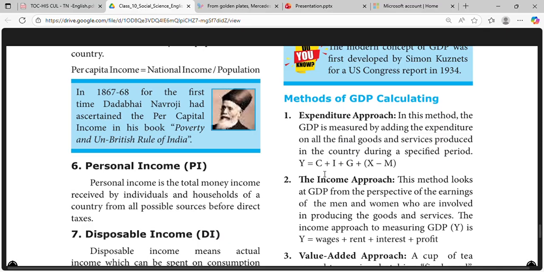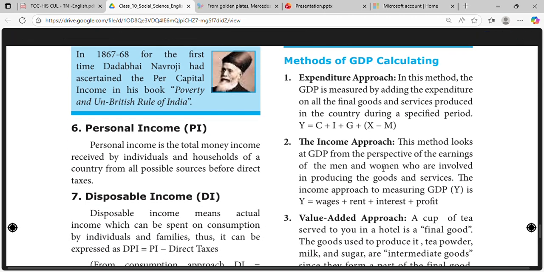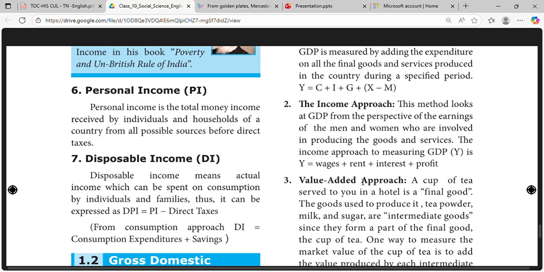Y is equal to C plus I plus G plus X minus M, where X minus M is export minus import. The income approach: the method looks at GDP from the perspective of earnings of all the men and women involved in producing the goods and services. The income approach to measuring GDP is Y is equal to wages plus rent plus interest plus profit.